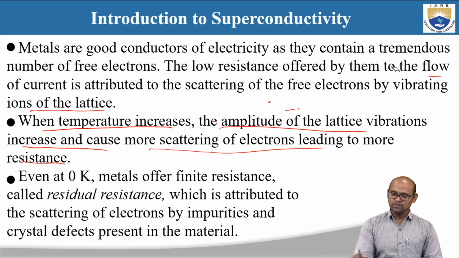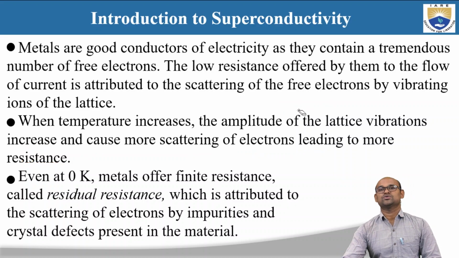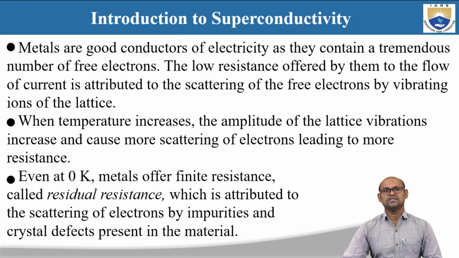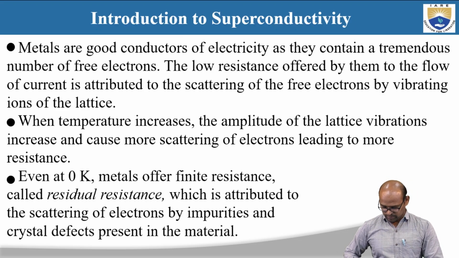So here we understood that even though metals are good conductors of electricity, even when you lower the temperature to absolute 0 Kelvin, the resistivity of the metals does not go down to 0. There is a finite resistance, called residual resistance, and the reason for it is the presence of impurities or defects in metals.